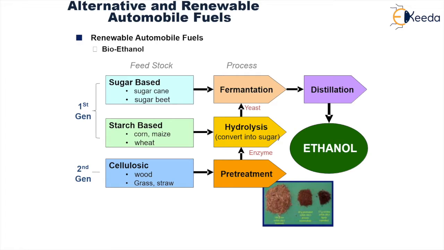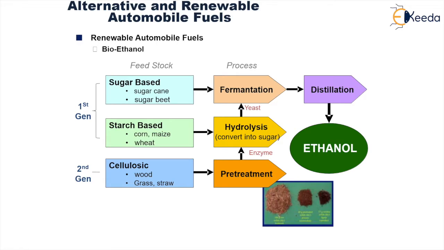Bioethanol is produced from two sources, first generation and second generation. First generation is the sugar based crop, that is sugarcane and sugar beet, or starch based crops like corn, maize and wheat. The second generation source is the cellulosic wood, grass and straw.